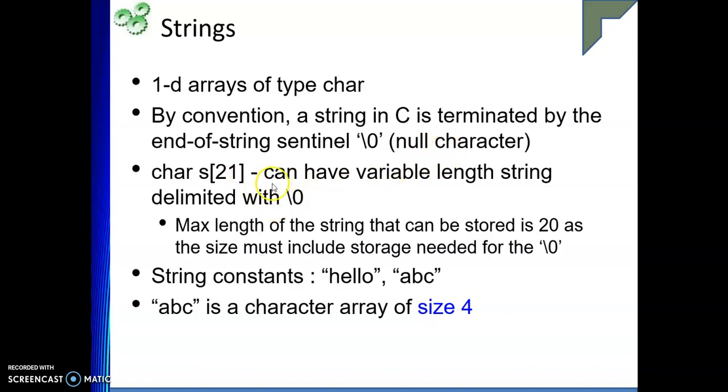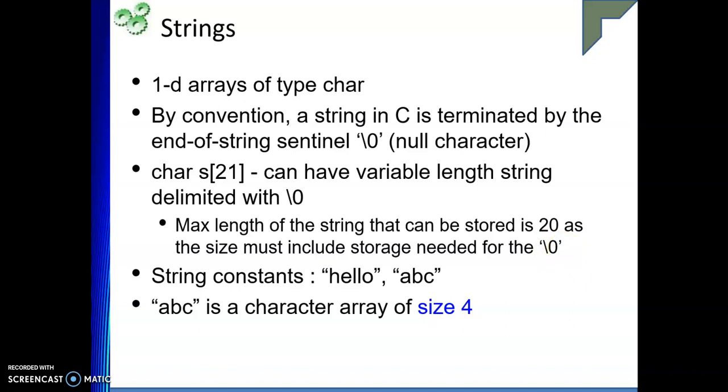Now, what does variable length mean? In s[21], I can store, say, "bus". I can store "Bhupesh", which is 7 characters. I can store "today is beautiful", so something like 10, 12 characters. The maximum length that I can store here is 20, and the remaining one will be taken by the null character. So that is what is meant by variable length.